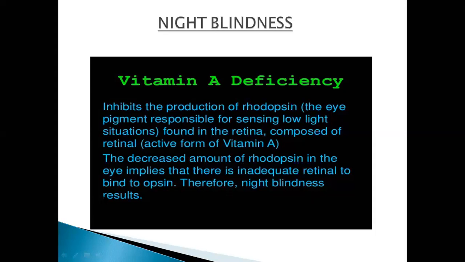Therefore, night blindness results. No rhodopsin in the rod cells. Because when opsin gets attached with retinal, it makes rhodopsin, right?